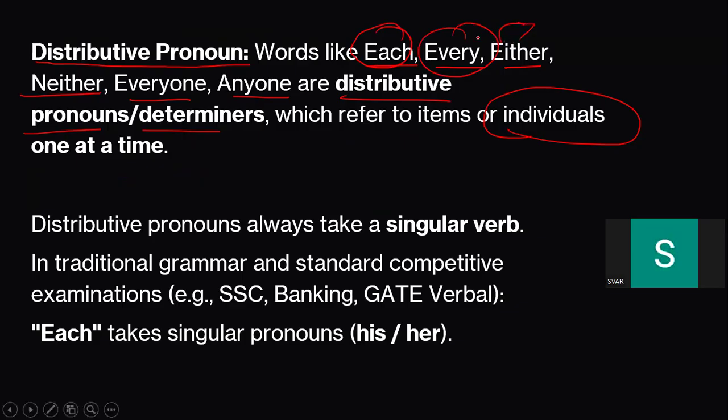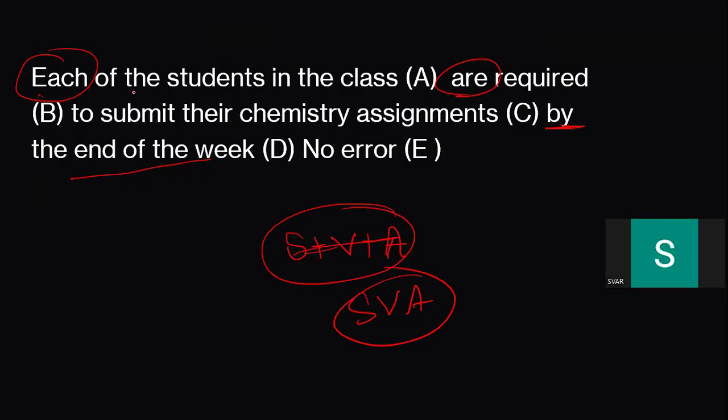So whenever you find each, every, they are taken as individuals. Fine. Now let me show you. Each of the students in the class, they are required. No, each of the students, it means I'm talking about an individual student. So whenever you take individual, with singular we always go with is, not are. So the error is in part B.